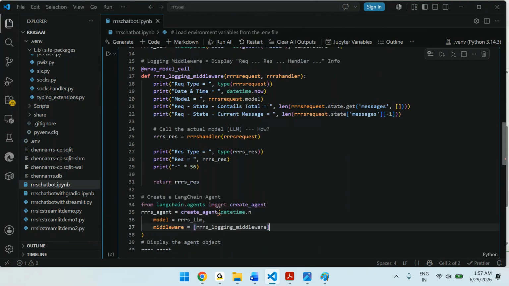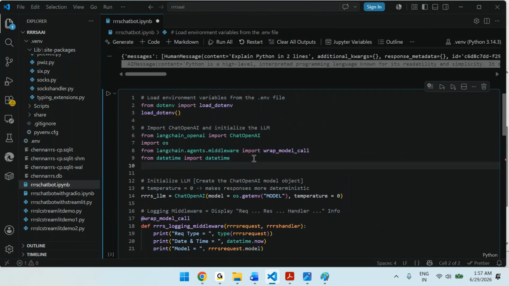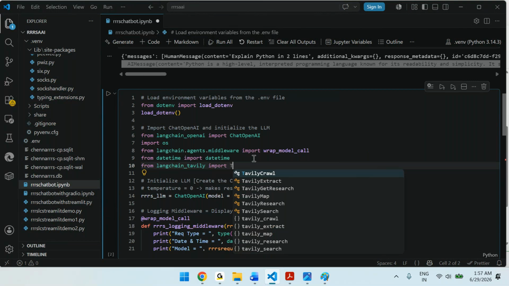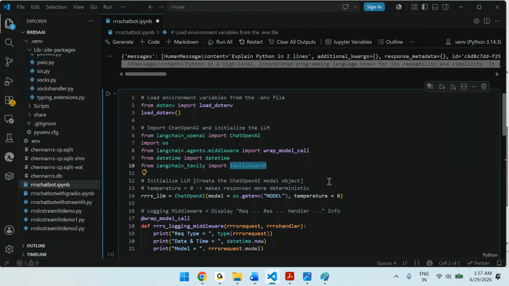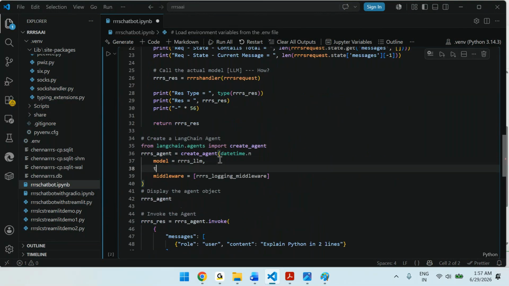And I want to do a web search. If you want to do a web search, you need to import the Tavily API. So let's say from langchain_tavily import TavilySearch. I want to use the out-of-the-box tool. So that tool information also you can specify: tools equal to TavilySearch.